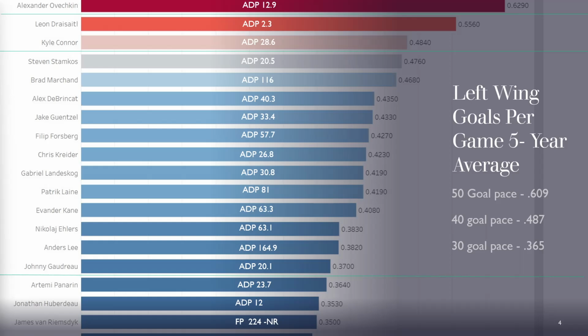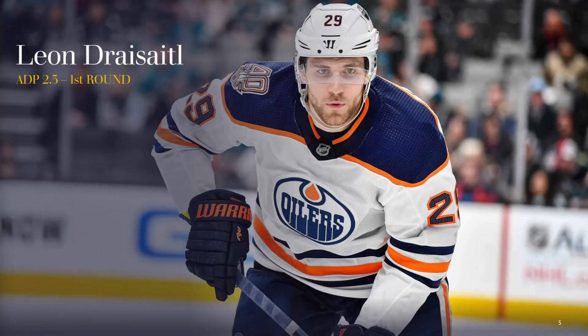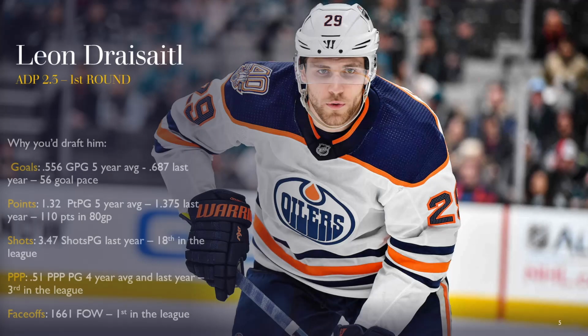But with all of that said, there is one situation where this makes sense, where you would draft Draisaitl ahead of McDavid. If your league has face-off wins as a category, or if you're in a points league where face-off wins are weighted heavily or even moderately, that's where Draisaitl could be your number 1 pick, though it still feels a little bit weird to say out loud. According to StatMuse, he led the league in total face-off wins last year. And if you can add that category to your team and slot him as a winger, and then use the additional center spots to plug in other face-off specialists like Bergeron, Lindholm, O'Reilly, Kopitar, Horvat, Hurdle, somebody like that, then you've kind of cracked the code to winning your league.